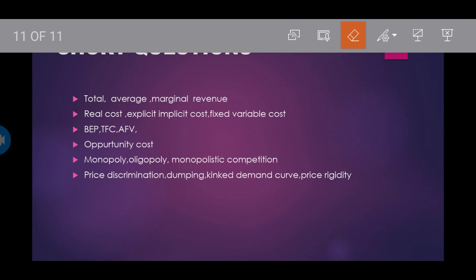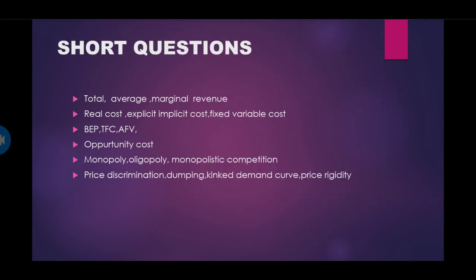Next, dumping. What is the meaning of dumping? Dumping means a producer charging high prices in the domestic market and lower prices in the international market. Because you are a monopolist in the country, there is demand for your product, you follow a particular brand and good quality, so people are addicted to your product and may purchase at high prices.